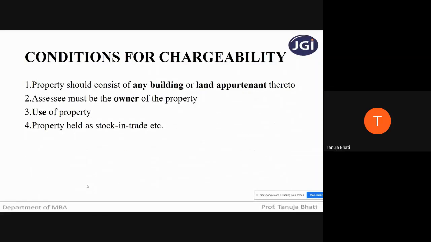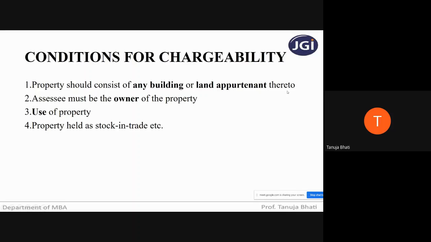Second, there are certain conditions for chargeability. So what are the conditions? There are 4 conditions, and the income will be chargeable under the head income from house property only if these conditions are met. Property should consist of any land or building appurtenant thereto.